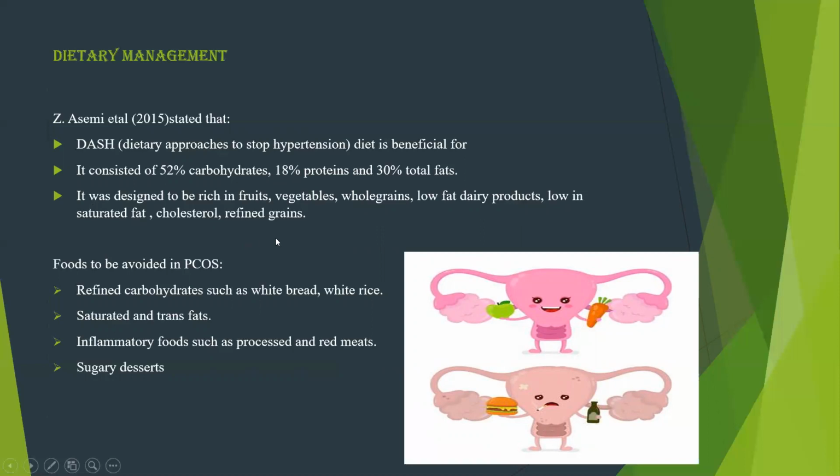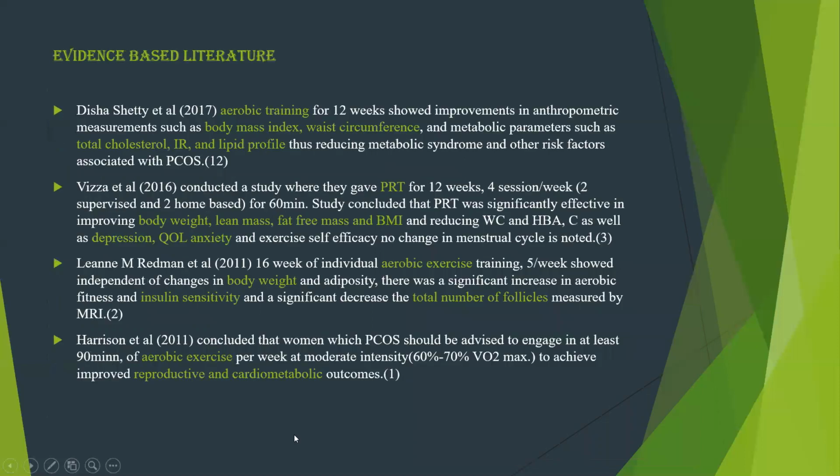So certain foods to be avoided in PCOS are very important. So they are refined carbohydrates such as white bread, white rice, saturated and trans fat, inflammatory foods such as processed and red meats, and sugary diets. So the dietary management is best explained by the picture. You can see the first picture, it is very happy. So it is having healthy food, and second picture, junk food. So always take healthy food and avoid junk food for PCOS.